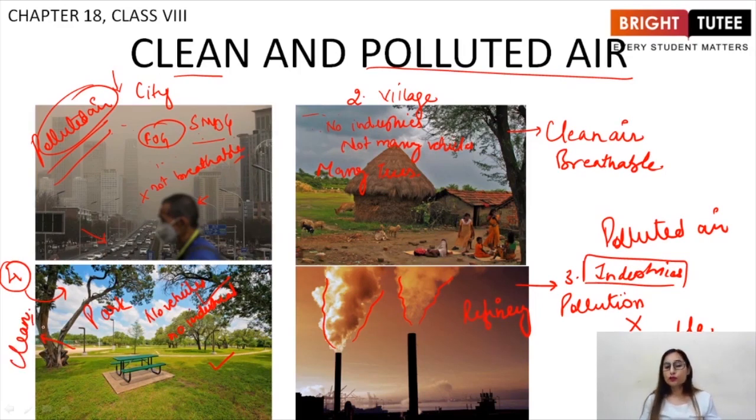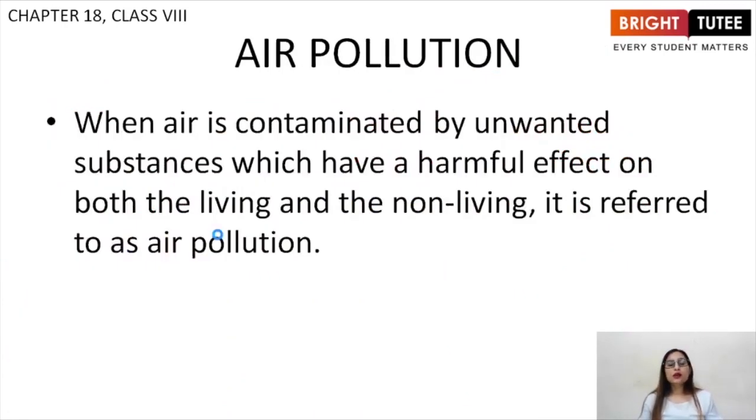So here we saw 4 examples. First one of a city, second one of a village, third one of an industry, and fourth one of a park, right? So now we can understand what kind of air is clean and what kind of air is polluted, right? Now talking about air pollution.